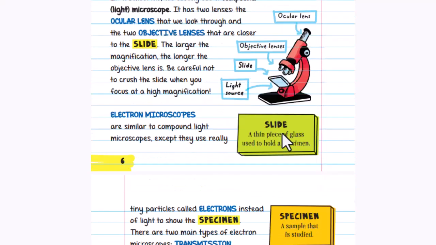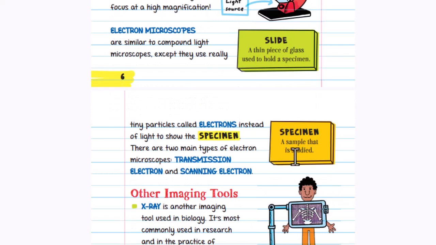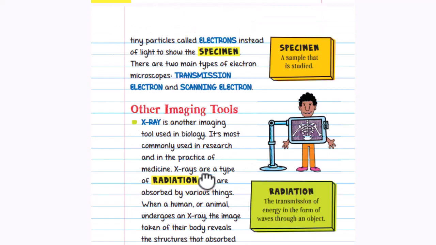Electron microscopes are similar to compound light microscopes, except they rely on tiny particles called electrons instead of light to show the specimen. There are two main types of electron microscope: the transmission electron microscope and the scanning electron microscope.